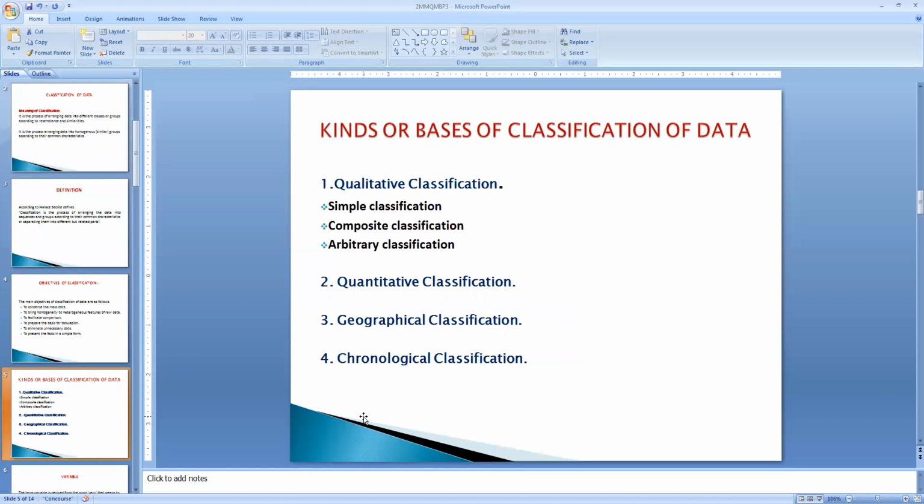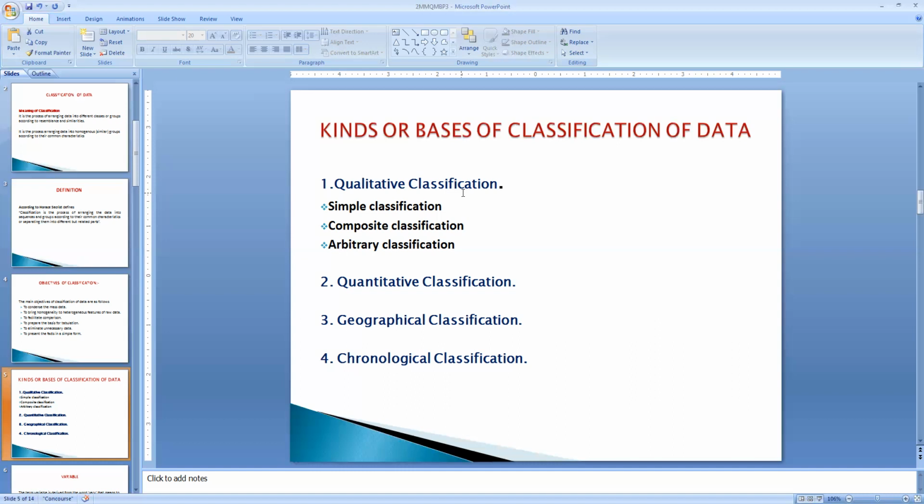Qualitative indicates the characteristic features or the attributes of the variables, which cannot be measured with the help of quantitative methods, which is not possible to measure in terms of numbers. Such kind of classification is called qualitative classification. For example, honesty, beauty, employment, intelligence, or literacy. These cannot be measured, so they have to be expressed in qualitative form.